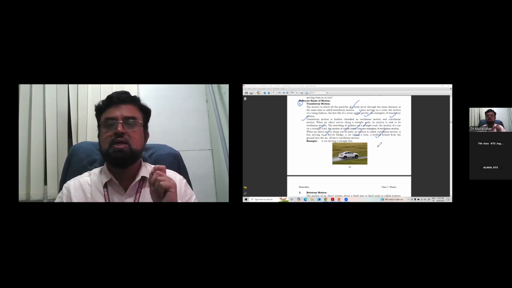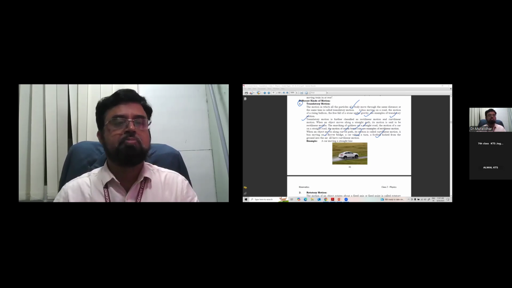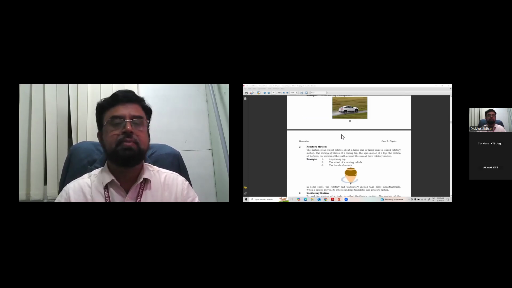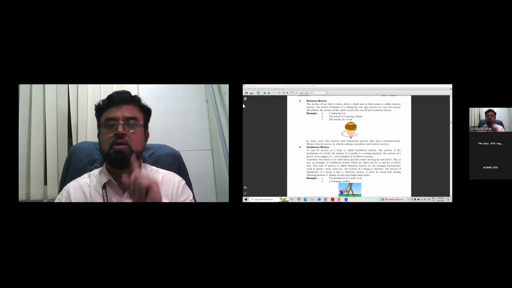So this is the first kind of motion, where all the particles of the body move along the same direction for the same time, with so many examples. Now come to the second type, rotatory motion.